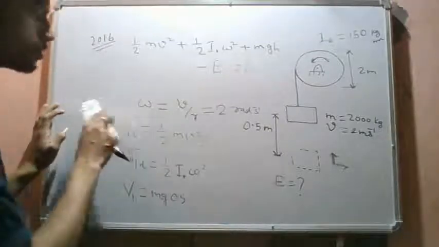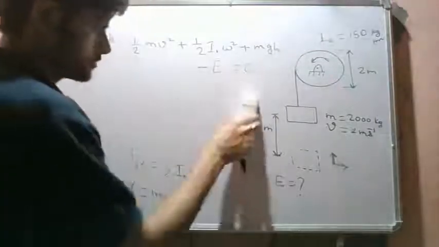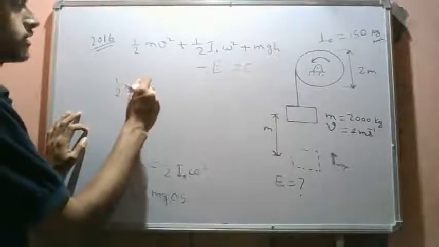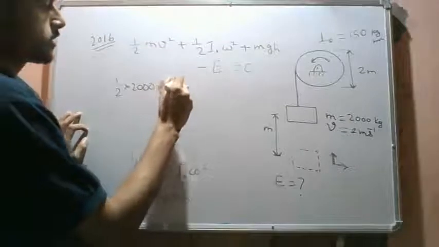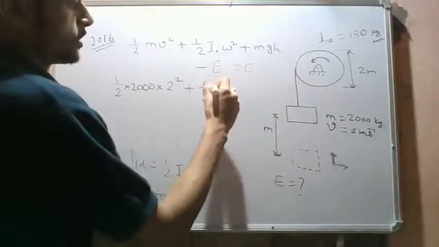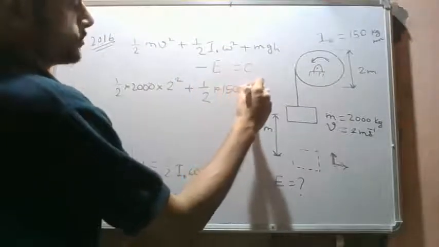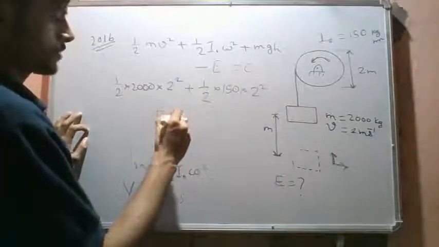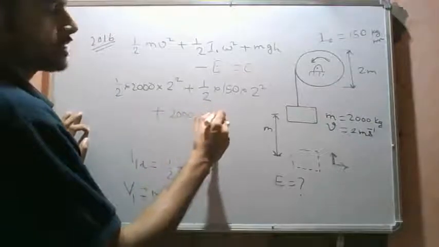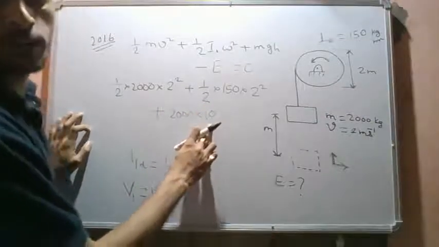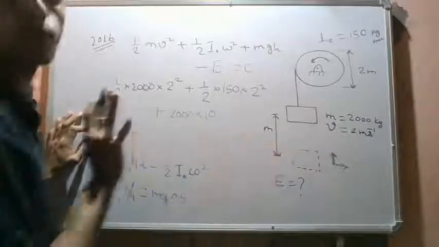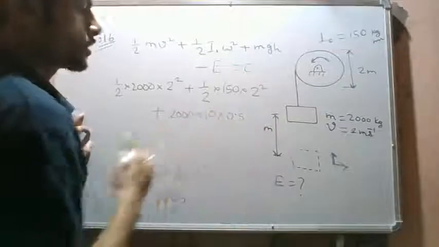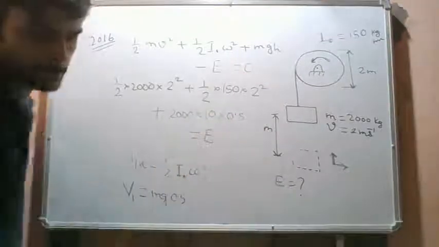Now we substitute: half into 200 into 2 square plus half into 150 times omega square, plus 2000 into g, where we will take g as 10 for simplicity (you can substitute 9.8 also and check the answer), into 0.5. This is equal to the energy dissipated.